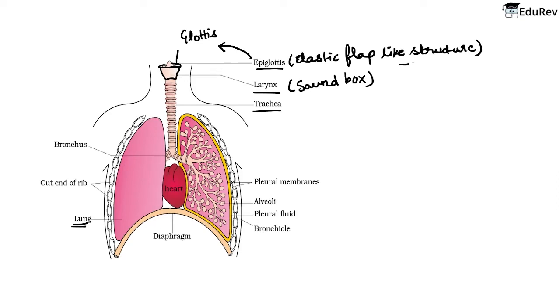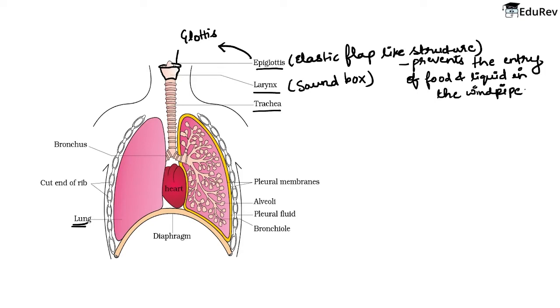So basic function क्या है इसका? It prevents the entry of food and liquid in the windpipe. क्योंकि food and liquid बेटा कहाँ जाना चाहिए? It should go into the food pipe and not the windpipe, and that is why epiglottis is present here. Alright? So अच्छा, तो ये हमें पता लग गया that food की entry windpipe में prevent करने के लिए help करता है ये.